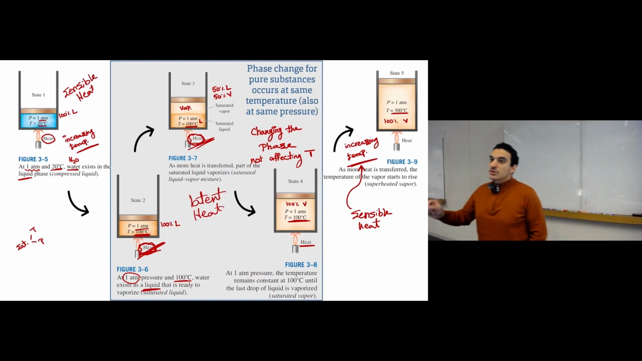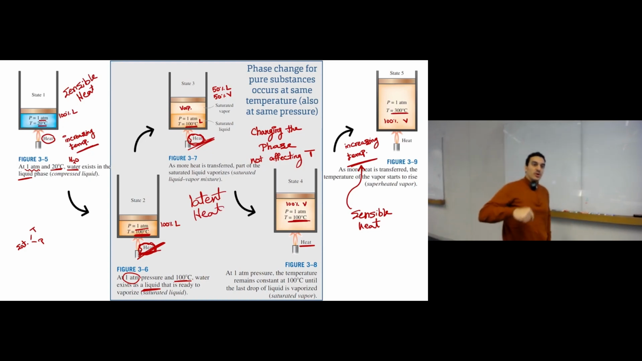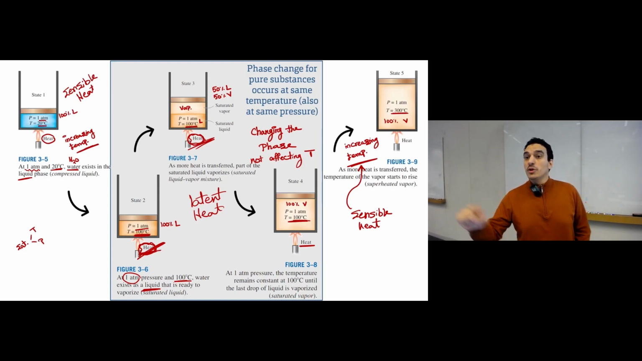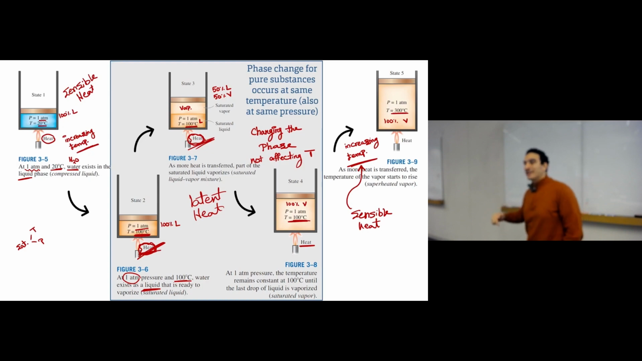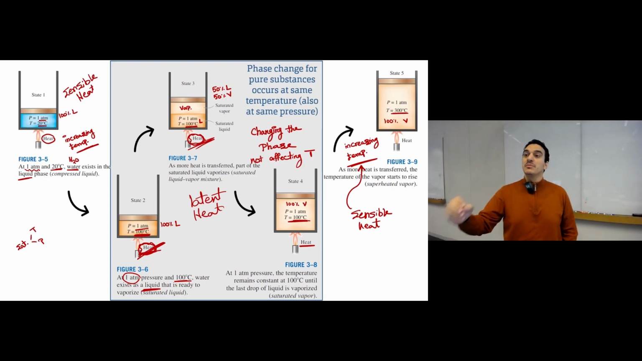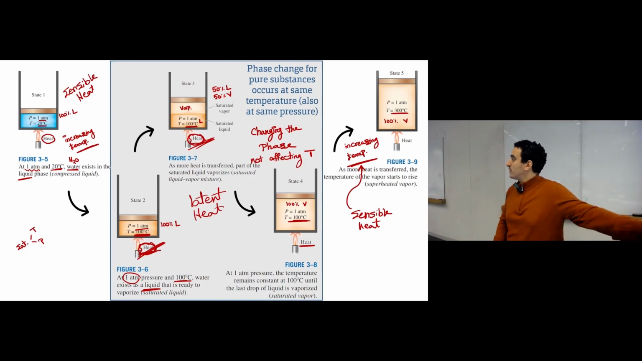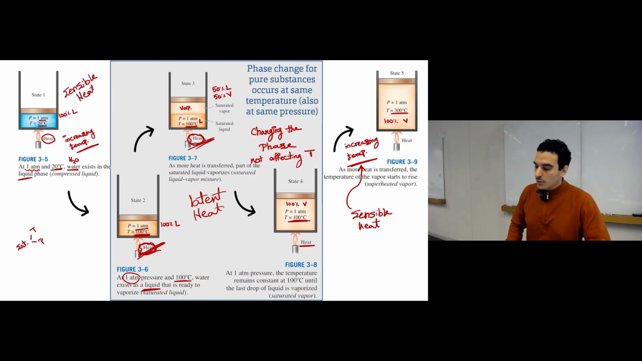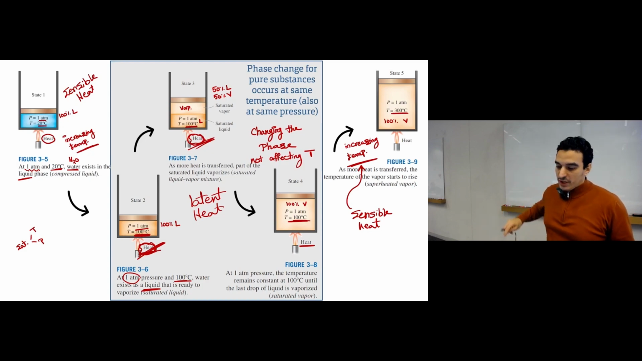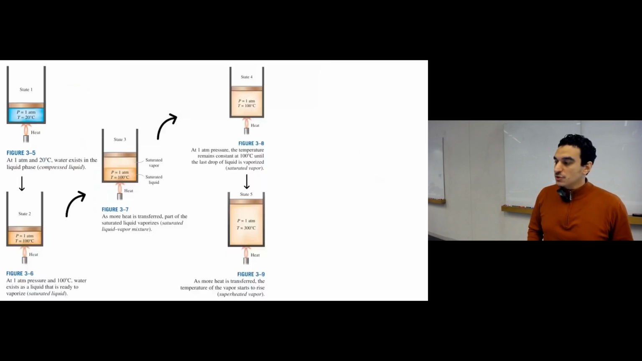Okay. So when you hear this word sensible heat, this means we are adding heat to the system. This heat will not change the phase. This heat will change the temperature. We are adding latent heat to the system, so we are adding energy to the system. This energy will change the phase, not the temperature. So one of them changes the temperature, not the phase. One of them changes the phase, not the temperature. Clear? Okay. So this is what we have in this process.